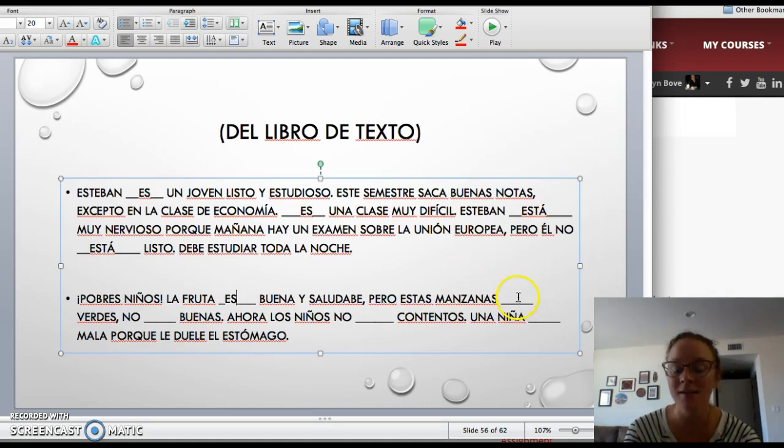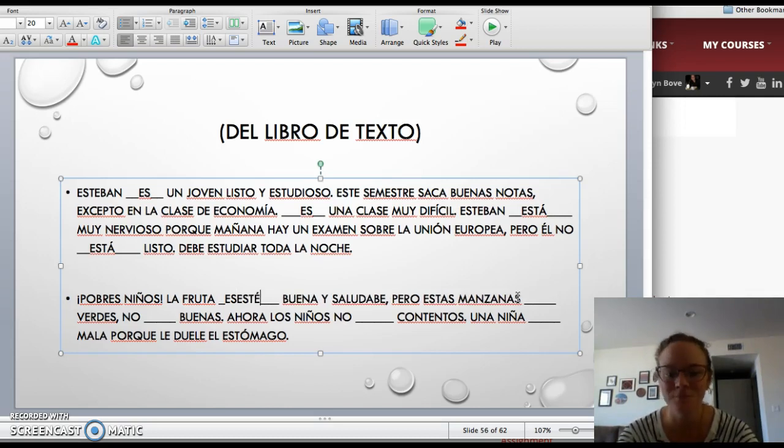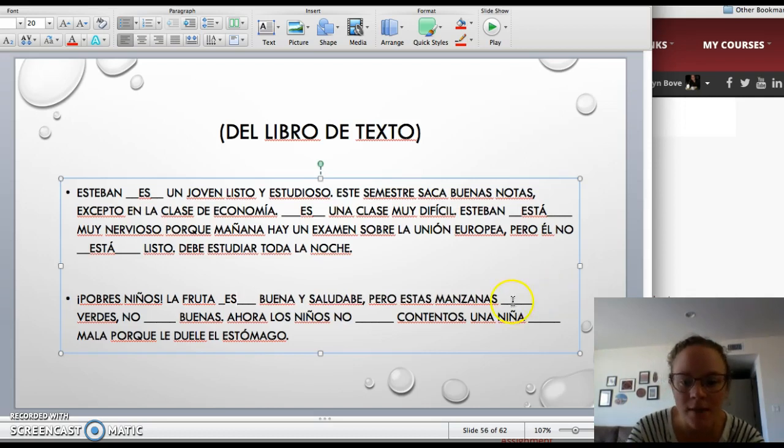Pero estas manzanas, so we have the word pero. So we know it's contrastive. These apples might be green, but I think we're saying, so fruit is good, but these are not ripe. So estas manzanas, if we're saying they're not ripe, we're going to use estar. And to conjugate that to fit, están. Oh, perdón. In the wrong place. Estas manzanas